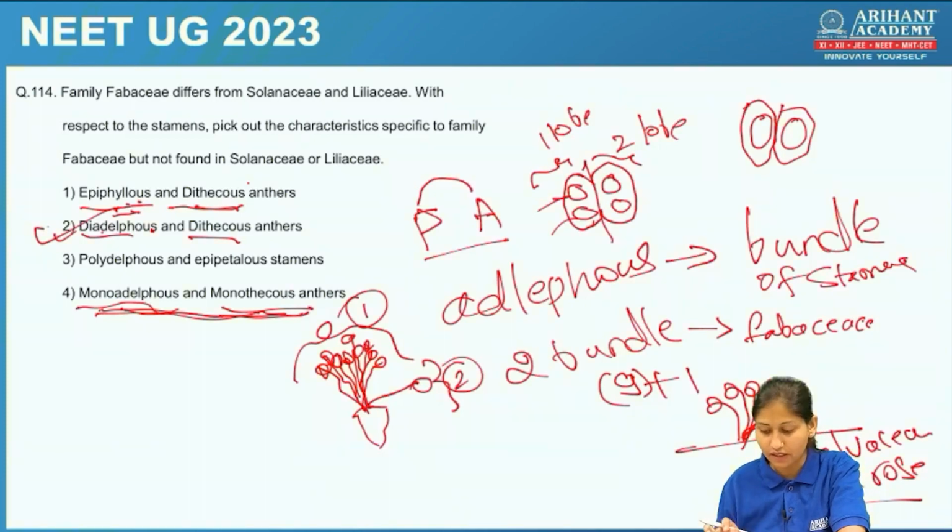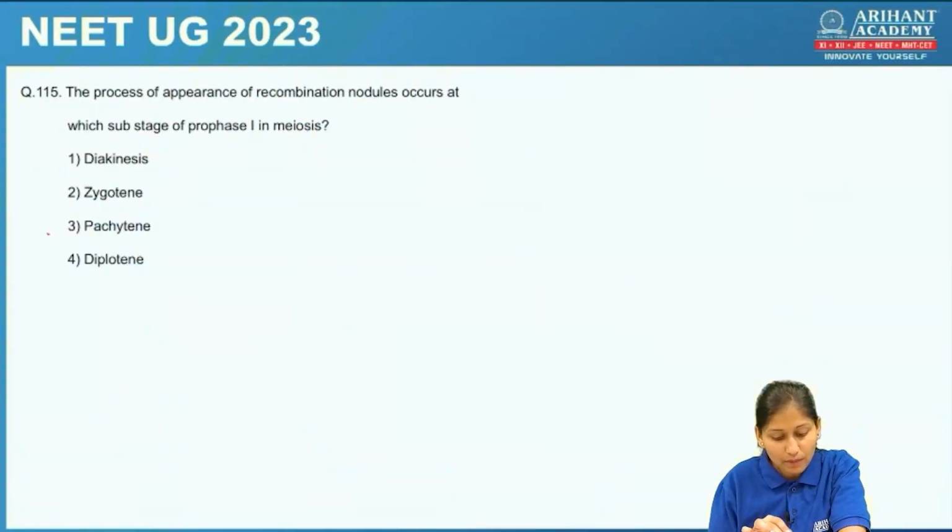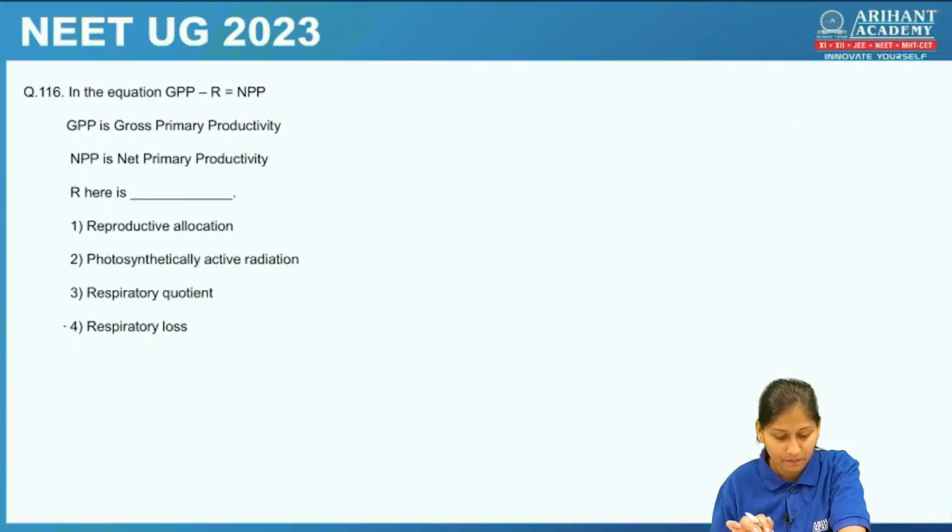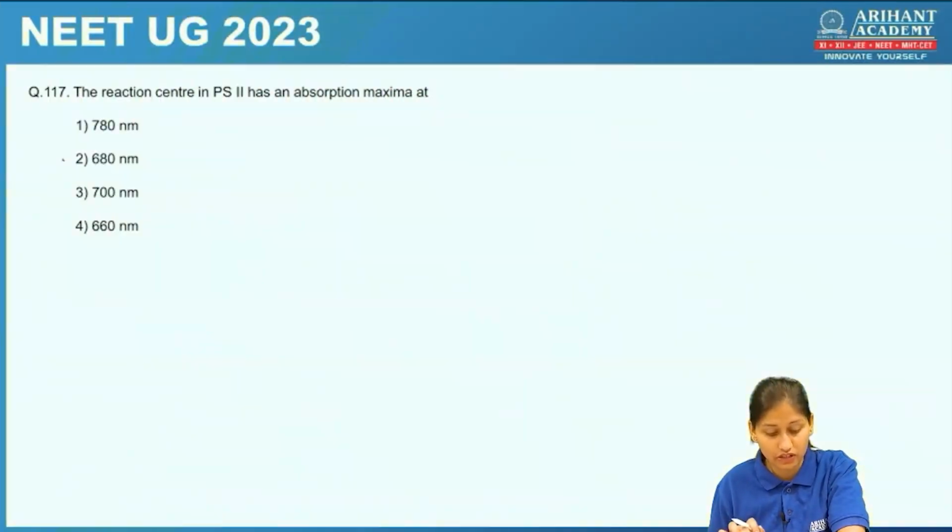Alright. Let's check the next question. The process of appearance of recombination nodules occurs at which substage of prophase 1 in meiosis? So the answer for this is Pachytene. Okay, very easy question. In the equation GPP minus R is equal to NPP, here R stands for what? Yes, the respiratory loss. Okay, next question.